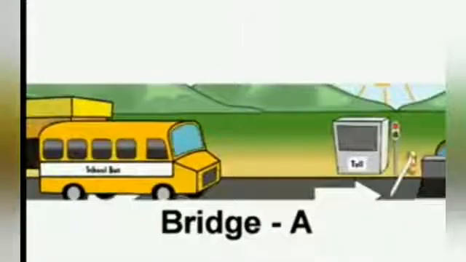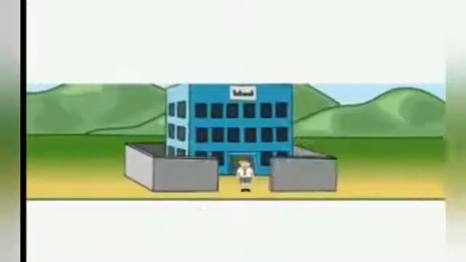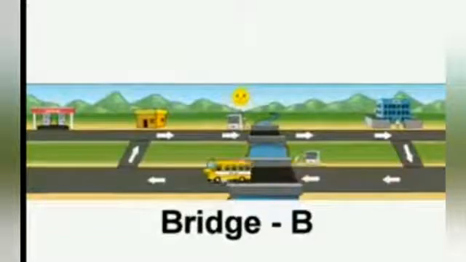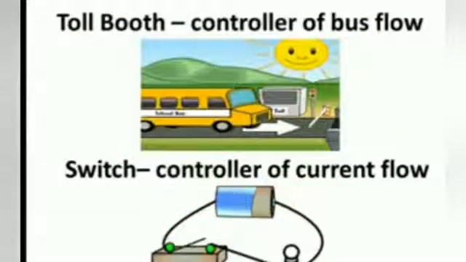Like the bus's complete path, starting near Aman's home using bridge A, then reaching the school, and after school, the bus going back to Aman's house using the bridge B. The current also needs a complete path to flow, that is coming back to the starting point again. This complete path is called circuit. Also, the flow of electric current can be started or stopped using a switch. So the switch acts like a controller of current, like the toll booth for the bridge crossing.